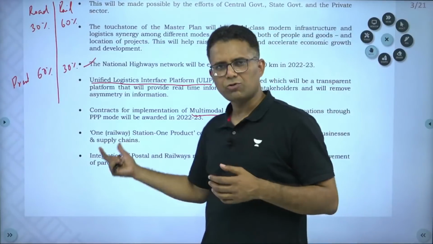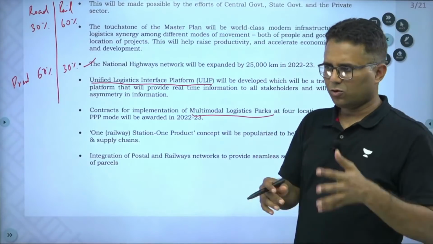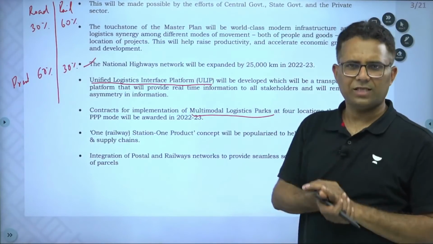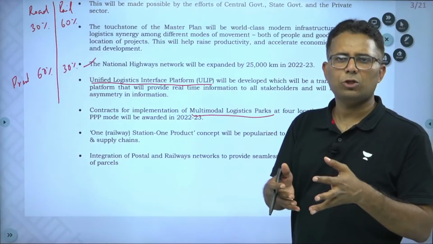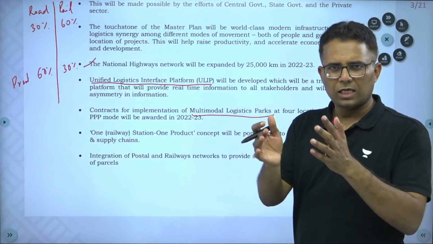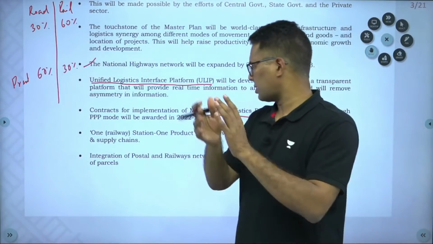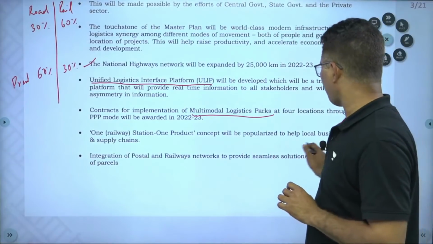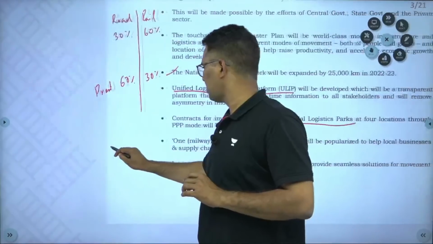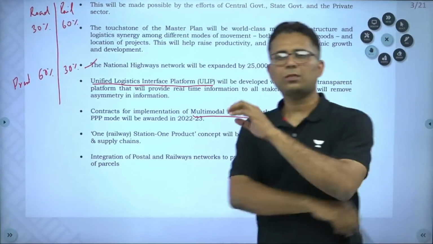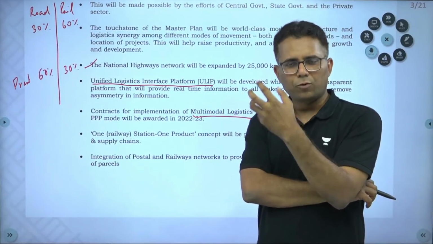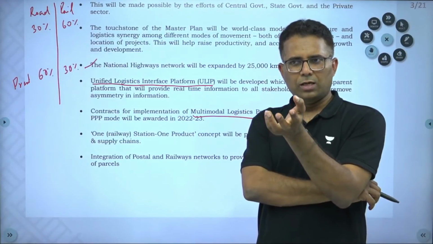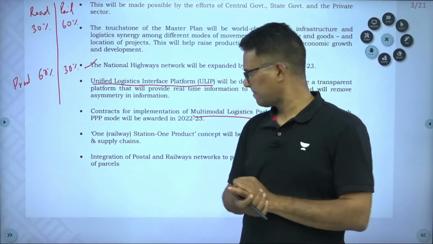It's related to railways. On different railway stations, logistics and supply chain will be developed for a particular product. The concept will be popularized to help local businesses and supply chains. Every railway station will be improved, with logistics and supply chain specific to a particular product.